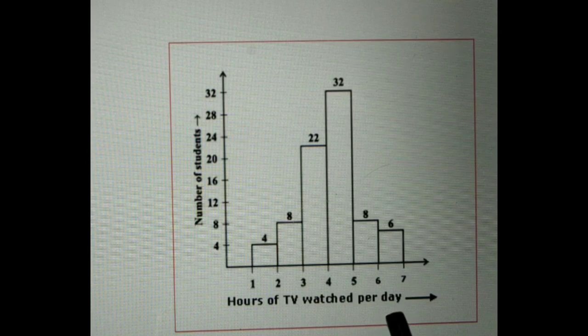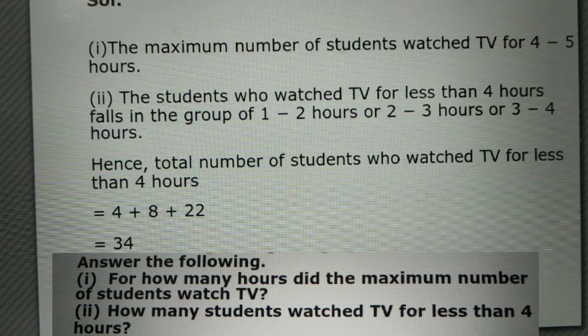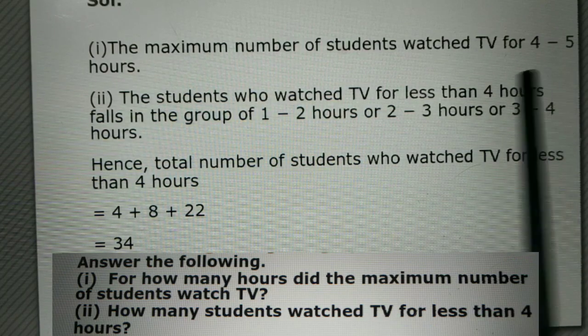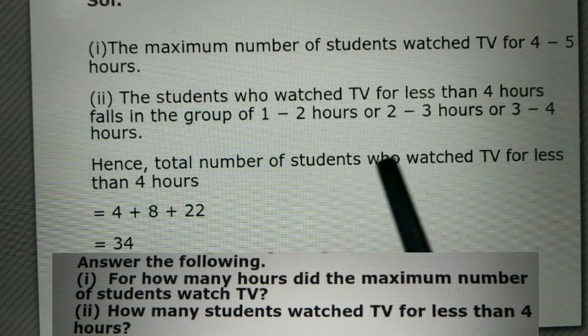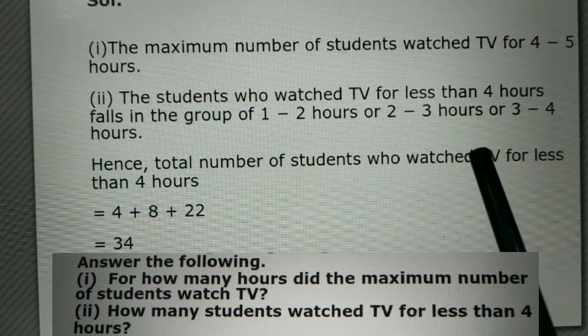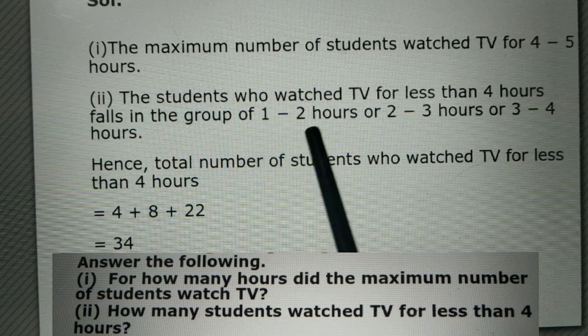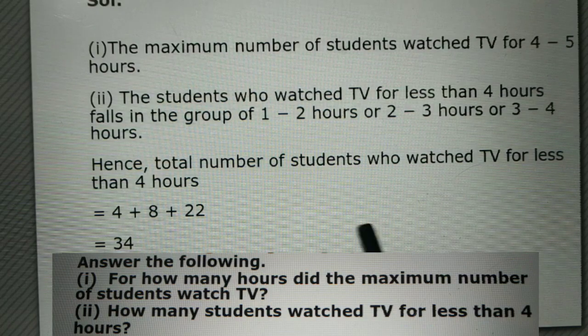Now, how many students spend more than 5 hours? Now, this is the line for 5. More than 5 means 5 to 6 and 6 to 7. So, these are the 2 ranges which come in the range more than 5 hours. Now, let us see how you can write the answers. See students, the first answer is 4 to 5 hours, that is when the maximum number of students watch TV. Second, how many students watch TV less than 4 hours? So the ranges from 1 to 2, 2 to 3 and 3 to 4 hours. That is a total of 34 students.